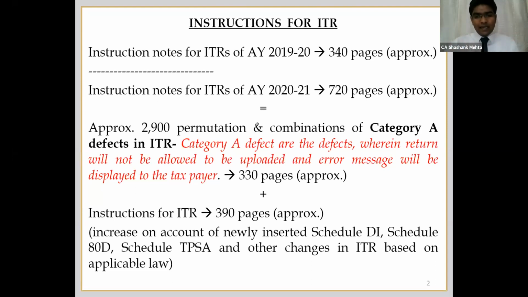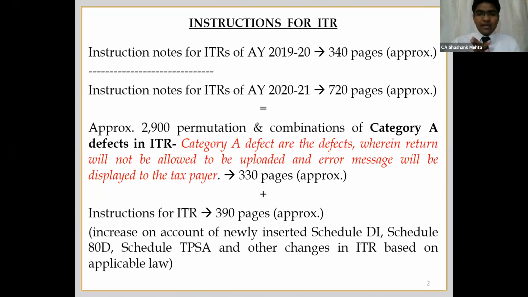This was there even in the last year. However, it was meant only for the IT technicians, only for the people who were developing software for filing return of income. This table was meant for them. However, they have now copy pasted or inserted this module, category A defects, in the instruction sheet itself.